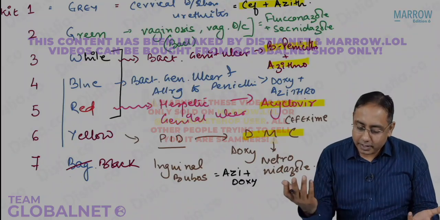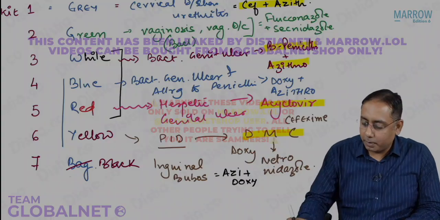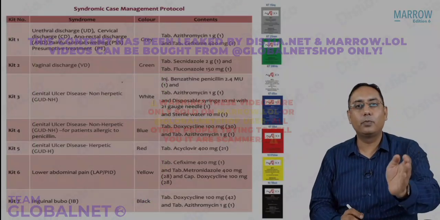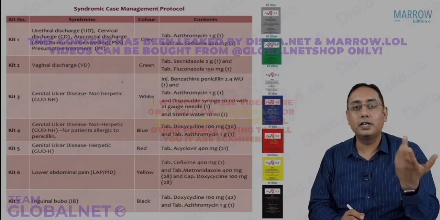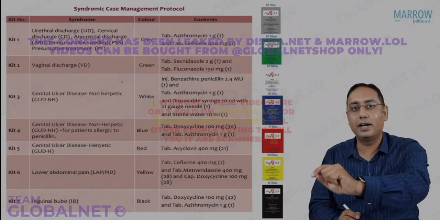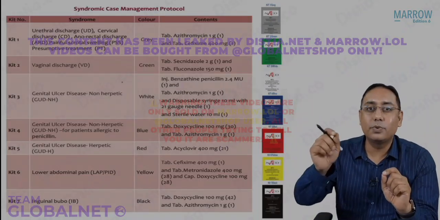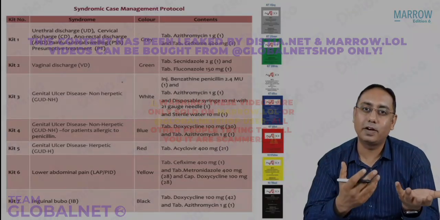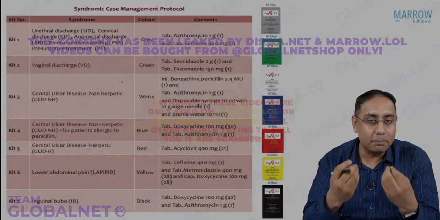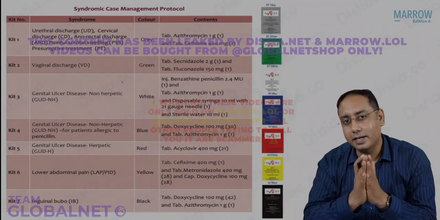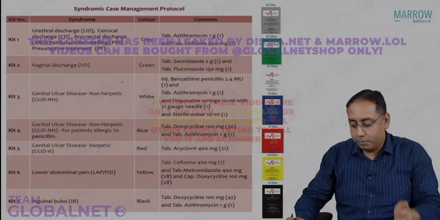So these are your kits, and it's kind of easy to remember. Just note these things. Kit number 1 is for cervical discharge. Kit number 2 is for vaginal discharge. Kit number 3 is for bacterial genital ulcers. Kit number 4 is for patients who are allergic to penicillin and have bacterial genital ulcers. Kit number 5 is for viral, that is herpetic, genital ulcers. Kit number 6 is for pelvic inflammatory disease, and kit number 7 is for inguinal buboes.